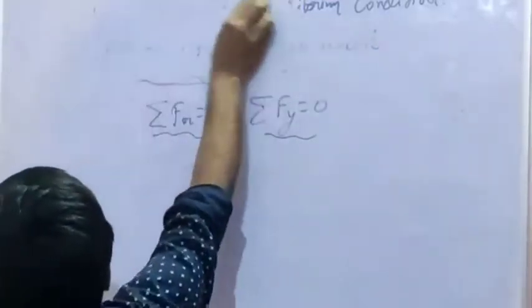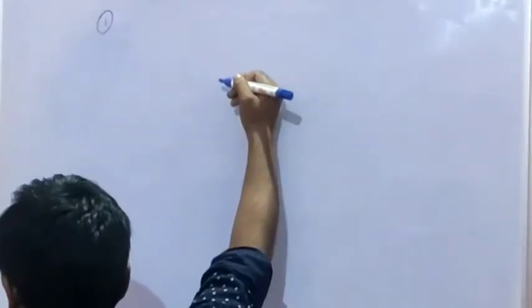Now let's solve problem 1, statics. A rod AB rests against a smooth vertical wall.